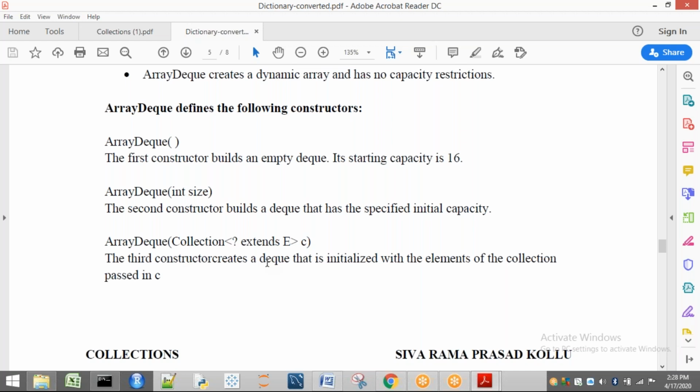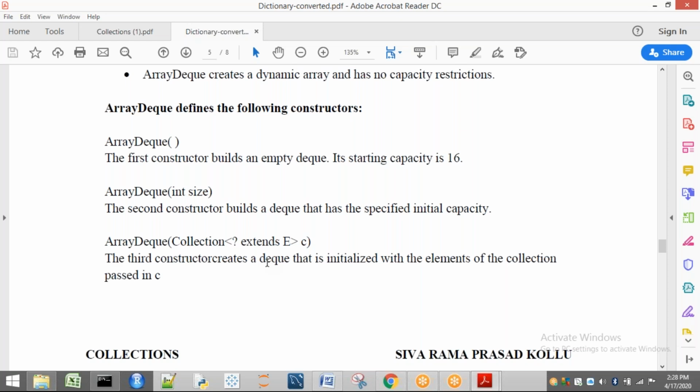The third constructor looks like what? ArrayDQ A equal to new ArrayDQ of, for example, we have an array list called L. In brackets, I will write L. Whatever elements are present in L are now going to be stored in array DQ A. Now, whatever elements are present in A will have the properties of array DQ, so that we can perform the operations on the DQ according to these DQ operations.